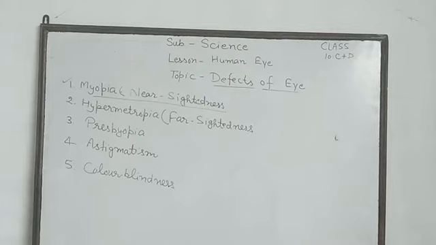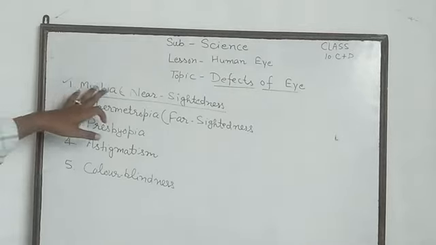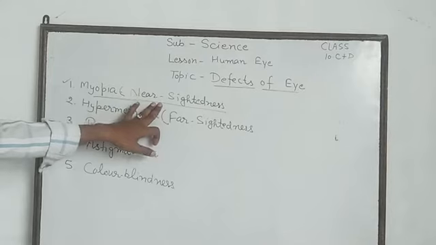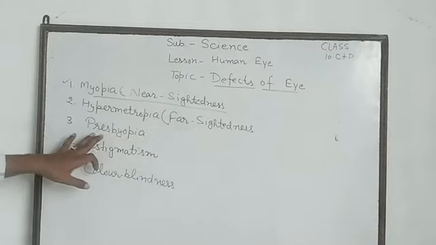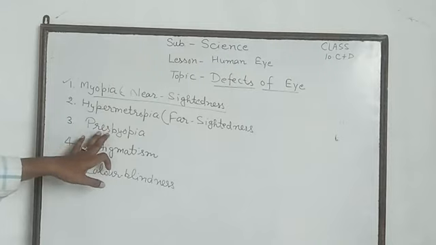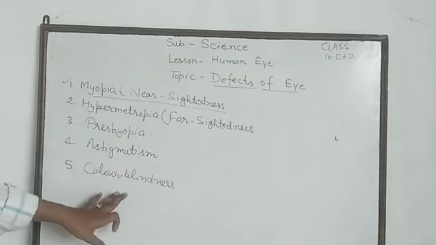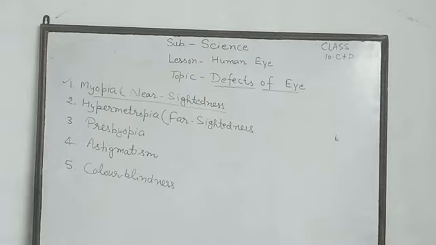Defects are mainly of five types: myopia, nearsightedness, यानी कम दृष्टि दोष, hypermetropia, दूरदृष्टि दोष, presbyopia, जरा दूरदर्शिता, astigmatism, अभिमुखता, और color blindness, वर्णांधता. We discuss these topics one by one.